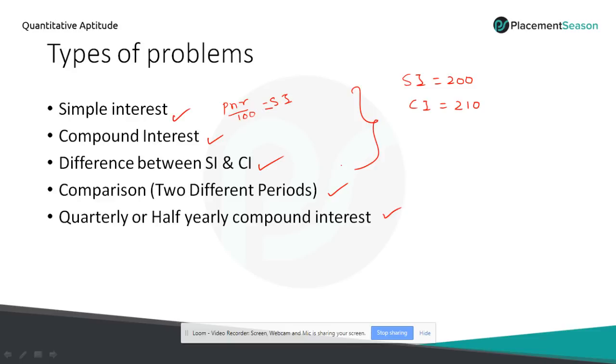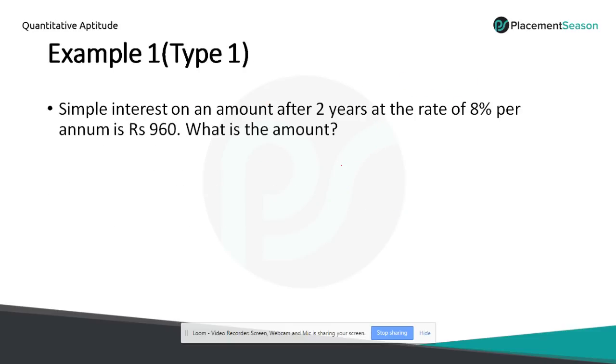Okay, let's move on to the first problem. Simple interest on the amount after 2 years at rate of interest 8% per annum is 960 rupees.